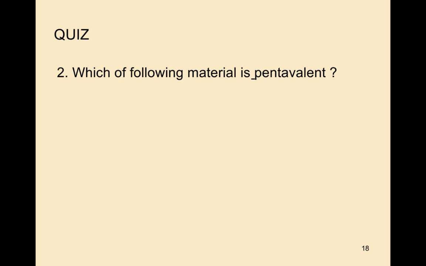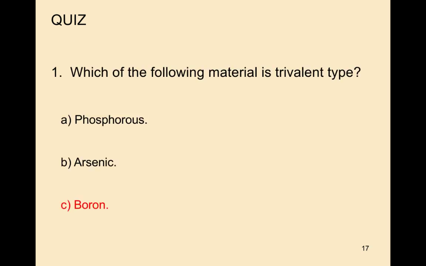Second question, which of the following material is the pentavalent? In the previous question we found the trivalent atom. Boron is a trivalent atom.